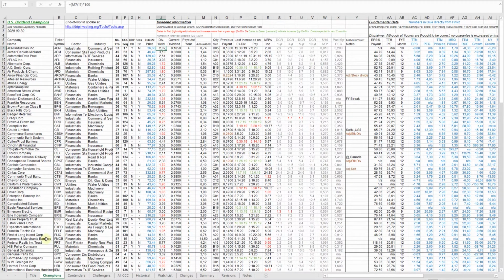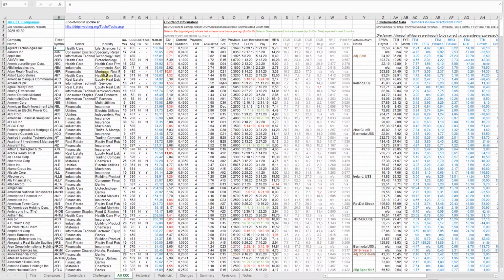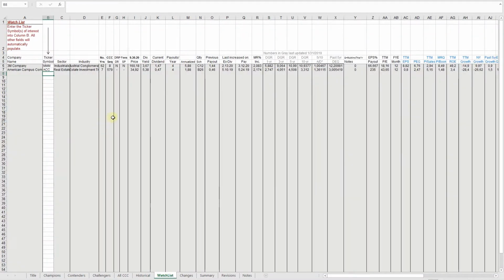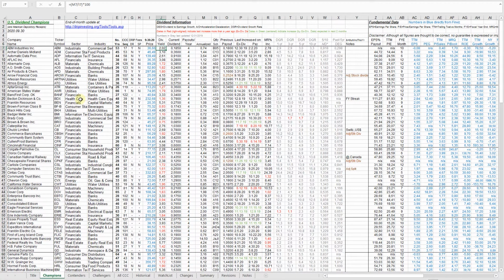In this Excel file, we can see sheets for champions, contenders, challengers, or all the companies listed in one sheet. Now we have some historical data. I will not go through this Excel, with its watch list and other things like changes, summary, revisions, or even notes if you want to add something more. We are interested in the shares themselves. As you can see, the Excel has a lot of numbers, a lot of companies, a lot of everything. Not all people like the numbers, especially in this small font and so many of them.